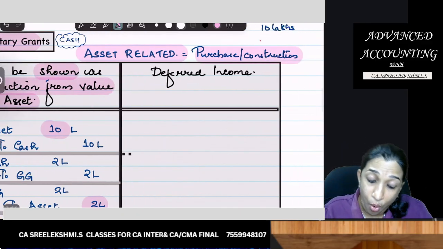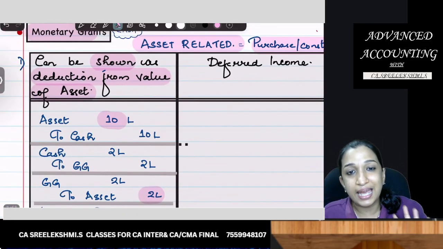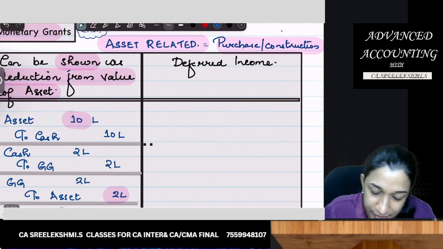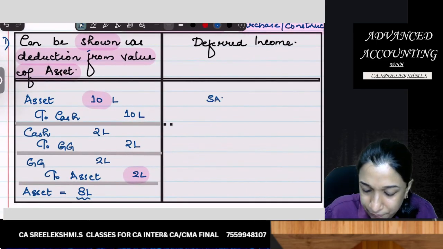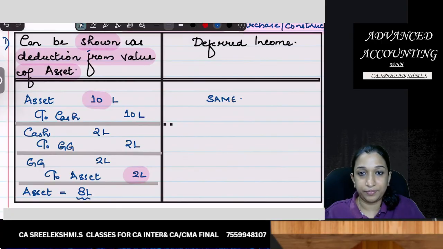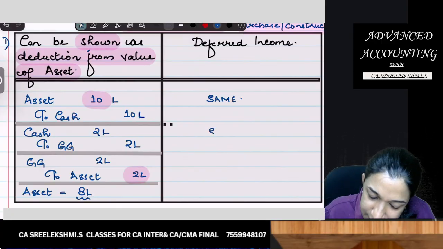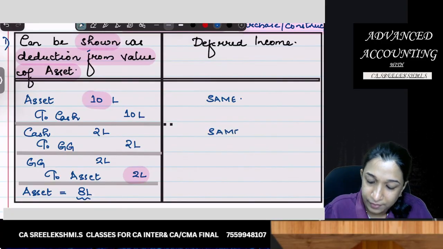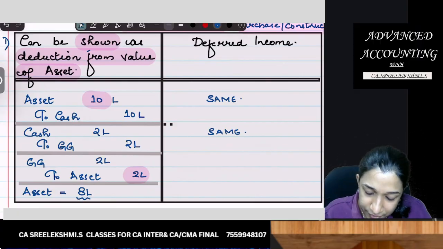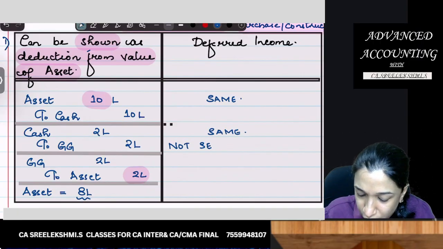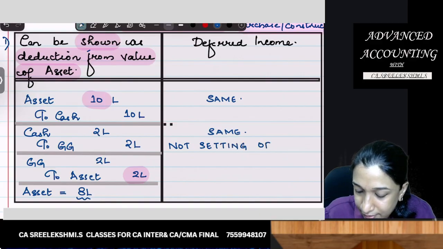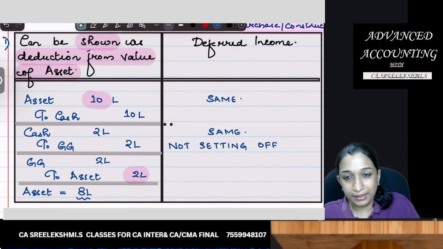Or you can show asset at 10 lakhs itself. Then deferred income. So first entry is same. Second entry is same. But third entry, not setting off. We are not setting off asset and government grant.